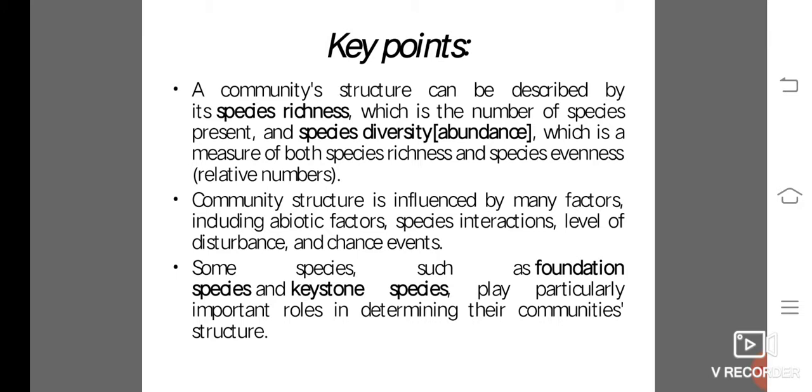Community structure is influenced by many factors, including abiotic factors, species interactions, level of disturbance, and chance events. Some species, such as foundation species and keystone species, play particularly important roles in determining their community's structure.